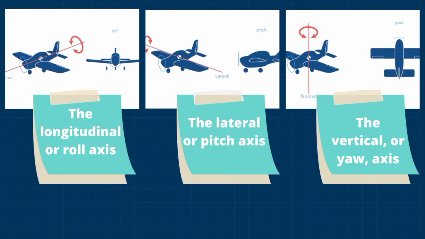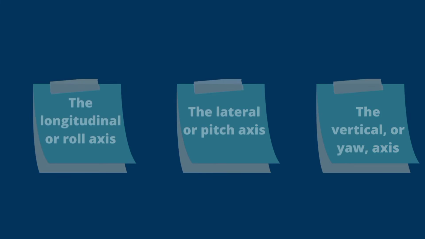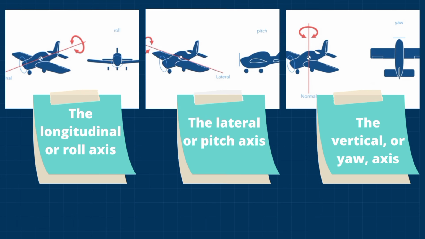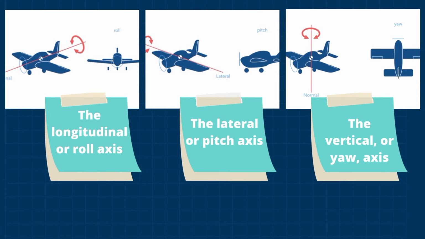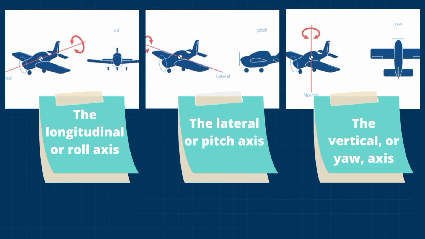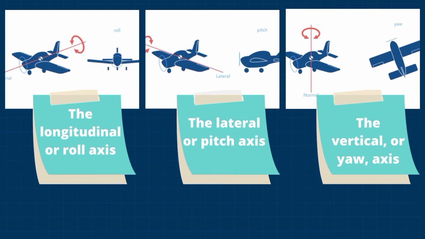A roll motion is an up and down movement of the wings of the aircraft as shown in the animation. Pitch refers to the rotation of the aircraft around a side-to-side axis. It can be thought of as an up and down or nodding motion of an airplane. Yaw motion is a side-to-side movement of the nose of the aircraft as shown in the animation.